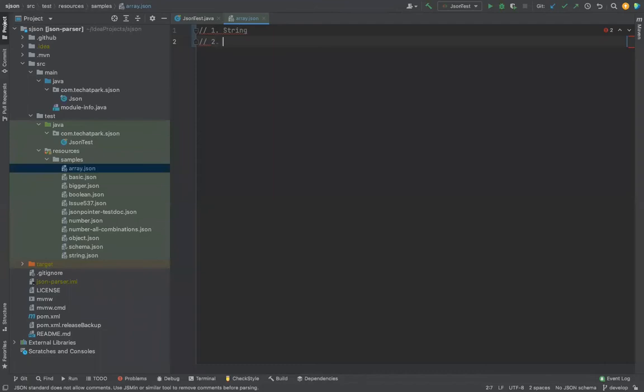And then it was numbers. In fact, numbers is what we saw last time. Even though we say number in JSON, it's not a simple number in Java. Java has around 15, 16 implementations of numbers, and each of these numbers has a separate container. For example, integer, float, long, short, byte, double. So as a JSON parser developer, you need to make sure that even though it is the same number in JSON, it gets into the proper container. That is, if it is a 3-digit number or lesser, you should put it in the byte, not the integer, because integer will take more memory. So like that, we keep optimizing it.